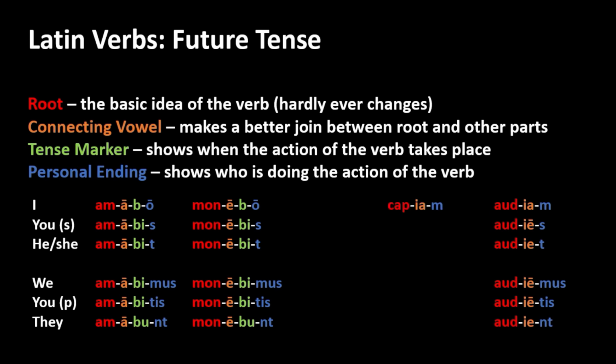Capiam. That's formed on the same principle as audiam. Some regularity at least. Capies, capiet, capiemus, capietis, capient. There is some regularity there so far as it does follow the same pattern as audio type verbs.